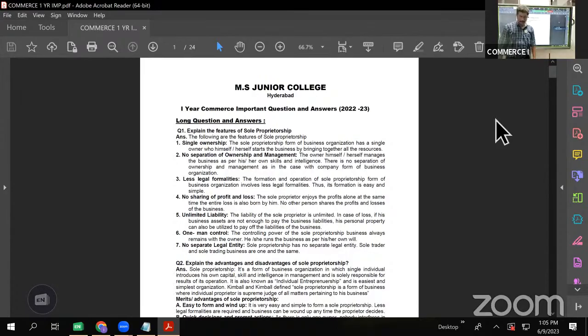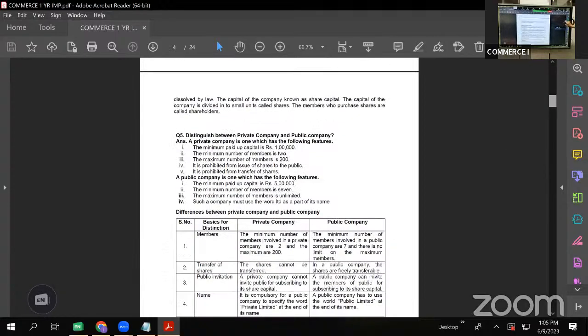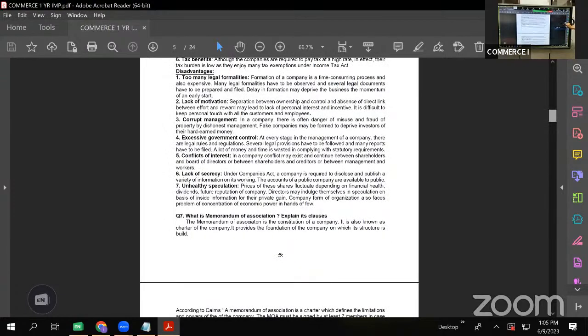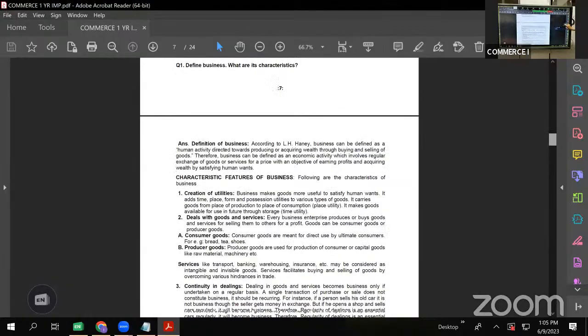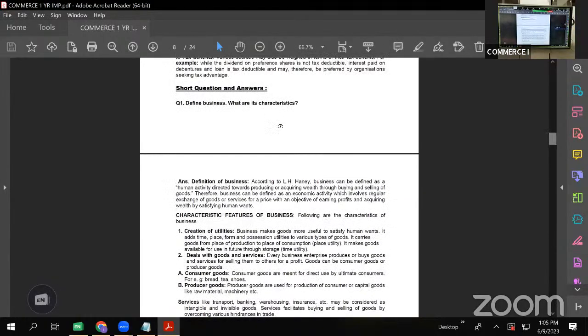Since last 2 days, we are learning the theory answers, which forms the first part of your Commerce 1 paper. We have done LAQs last 2 days, and today we move forward with some SAQs and VSAQs. Now let us take these short answer questions.